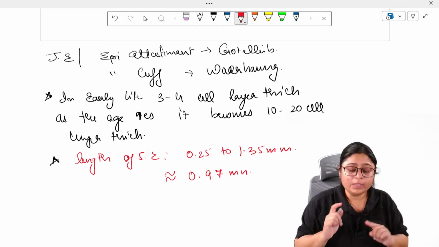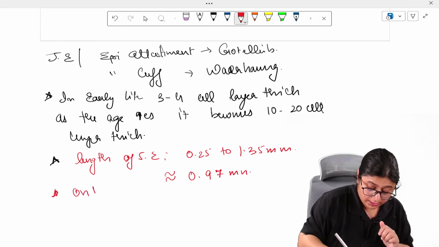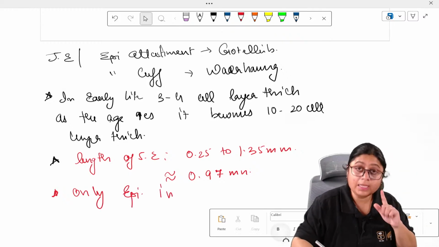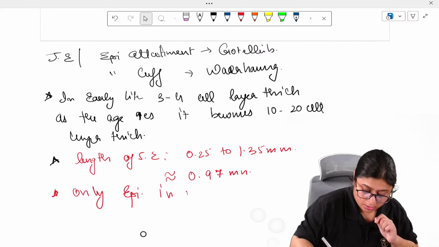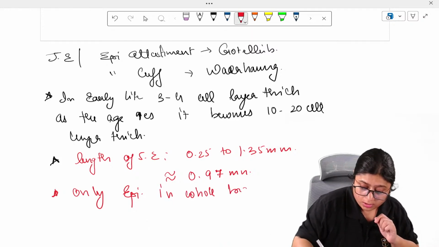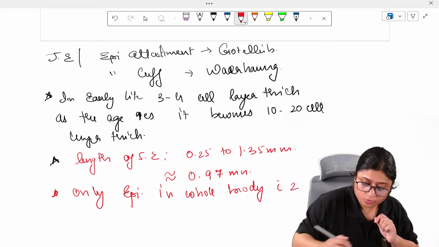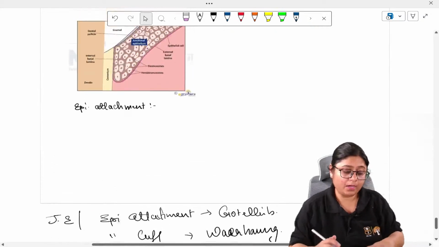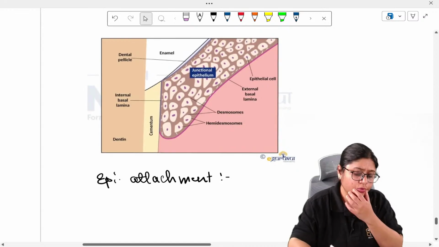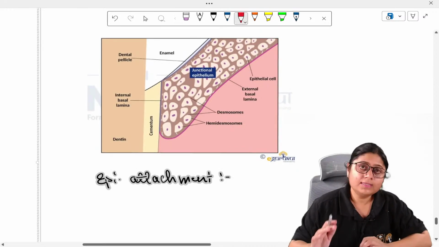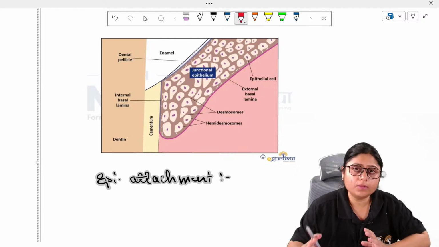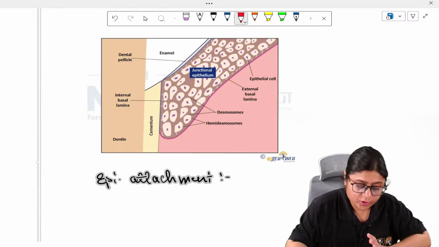And it is the only epithelium in the whole body with two basement membranes or two basal laminae. Now let us see the structure. So these are the cells. The cells are similar. They have stratum granulosum, stratum spinosum, intermediate layer, superficial layer.